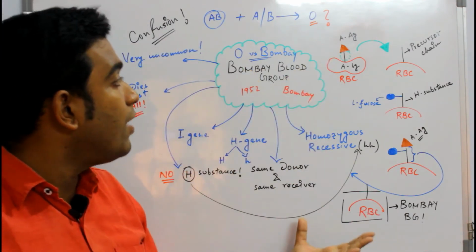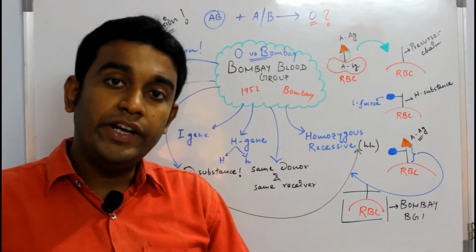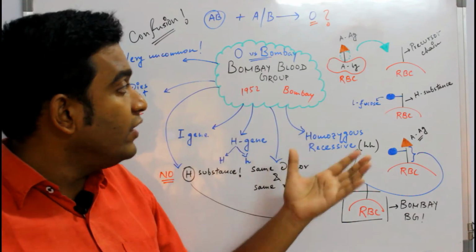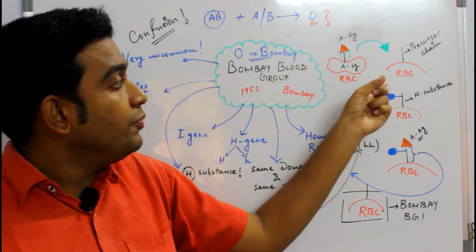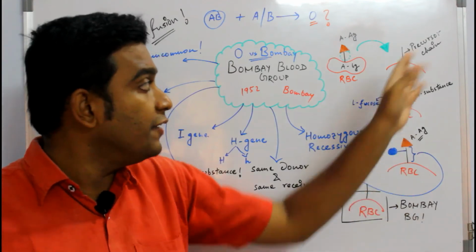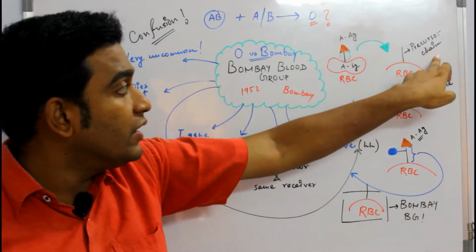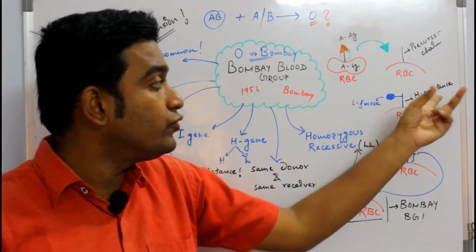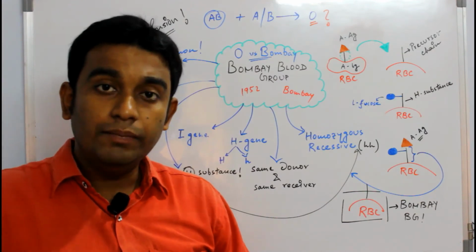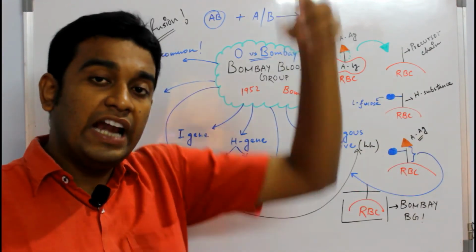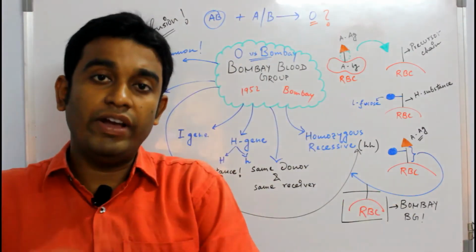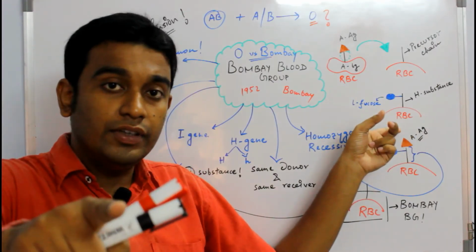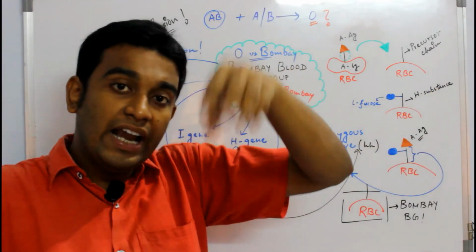So children, that's about the Bombay blood group. I have made it in the best way possible so that you can actually understand it well. So once again, the RBC will first have the precursor chain. With the precursor chain, if you add L-fucose, a compound, it will become the H substance. So that becomes your building block or the foundation to which the antigen will come and get joined as and when required. If you are A blood group, then on the surface of your RBC with the H substance, the A antigen will come and join.